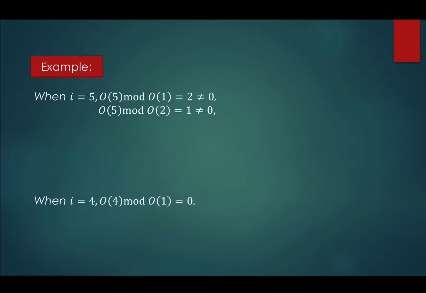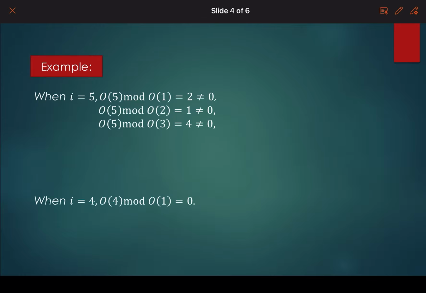Whenever j is equal to 2, we have the value of 1, which is also not 0. And the same goes for the terms whenever the value of j is 3 and 4. They are all not equal to 0. And the theorem implies that the value of O_5, which is the odd number 11, is in the set P, which means 11 is a prime number.